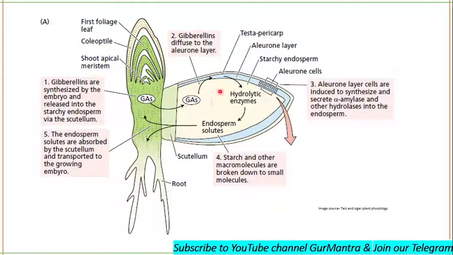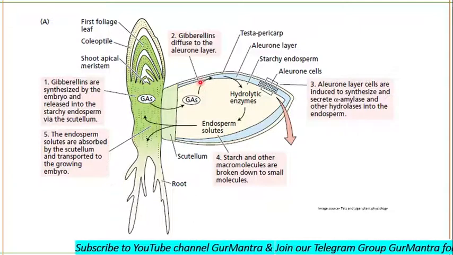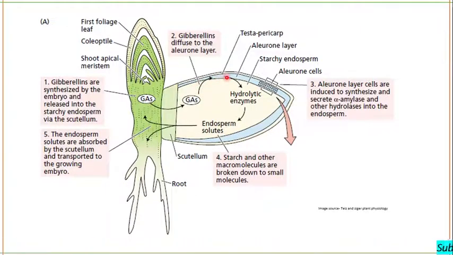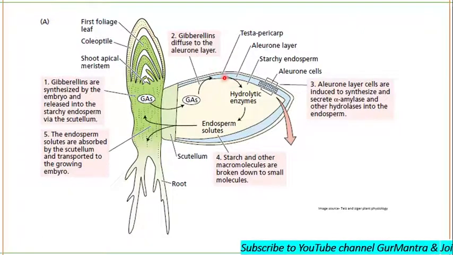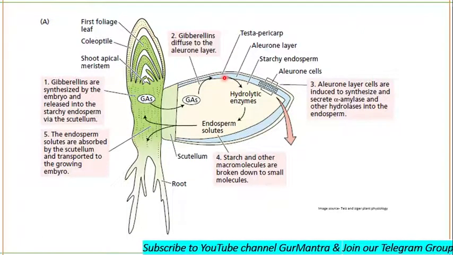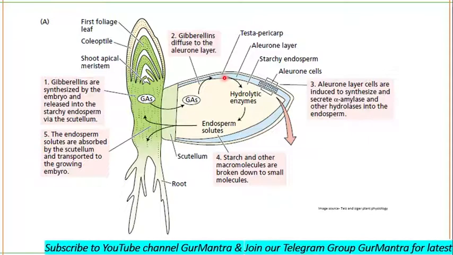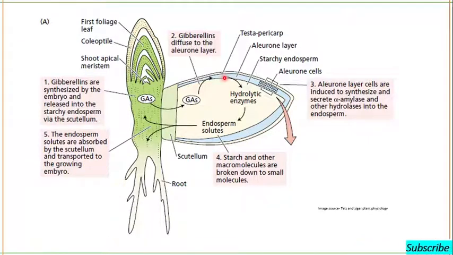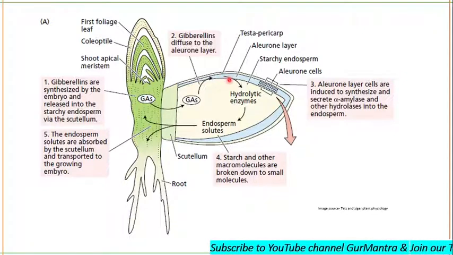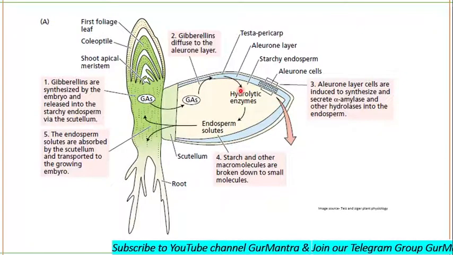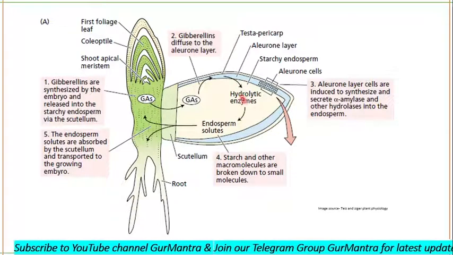Then from endosperm, these gibberellins diffuse into the aleurone layer. Aleurone layer is a protein-rich layer. Okay. In aleurone layer, what is the functioning of gibberellins? These gibberellins will induce the aleurone layer cells to synthesize the hydrolytic enzyme, for example, alpha amylase.